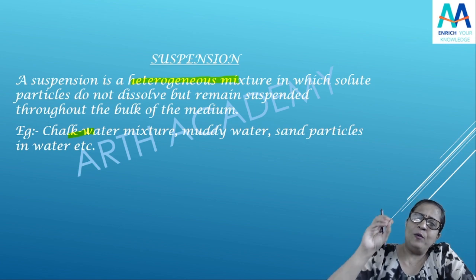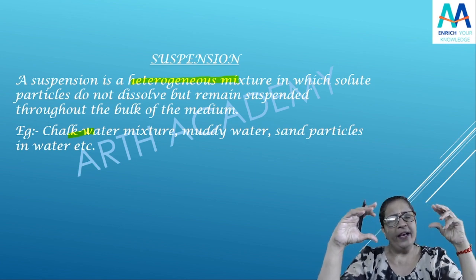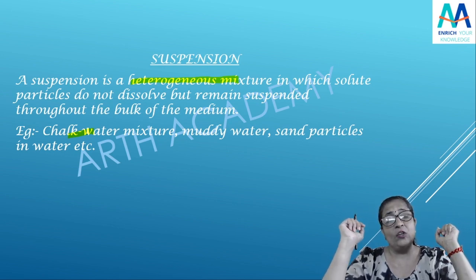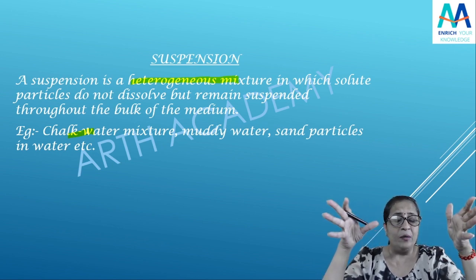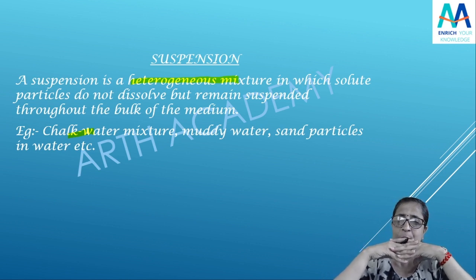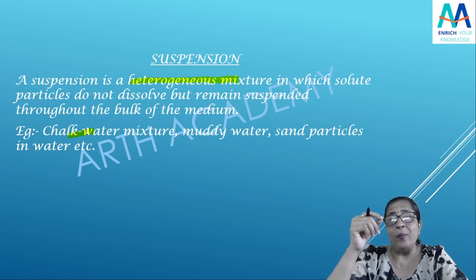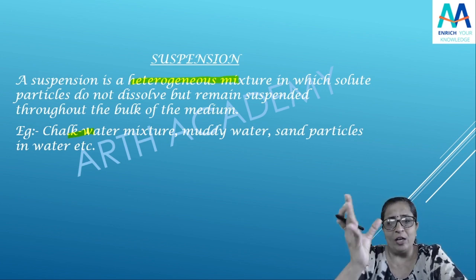Then if you pass a beam of light, through that suspension with a torch, what will you see? Will it scatter, or is it visible or not visible? Remember, if a beam of light is passed, how are the particles? The particles are a little bit bigger, isn't it? That is why they do not dissolve completely.